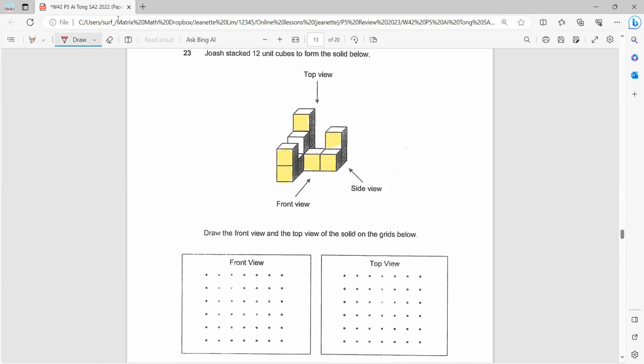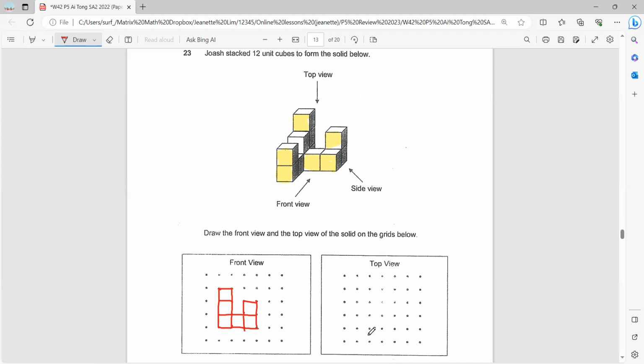Okay. So on the left side, 3 cubes stacked. Then followed by 2 to the right. Okay, so your drawing should look like that. 3 on the left and then 1 in the middle, 2 at the side.